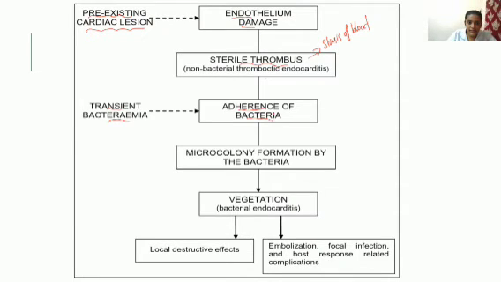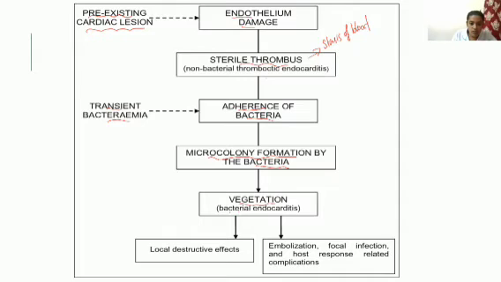If there is a pre-existing cardiac lesion, a thrombus will develop, and if bacteria come in by any route, they will adhere to that area. And what will happen? Microcolony formation by the bacteria, so proliferation of the bacteria will occur in that area.